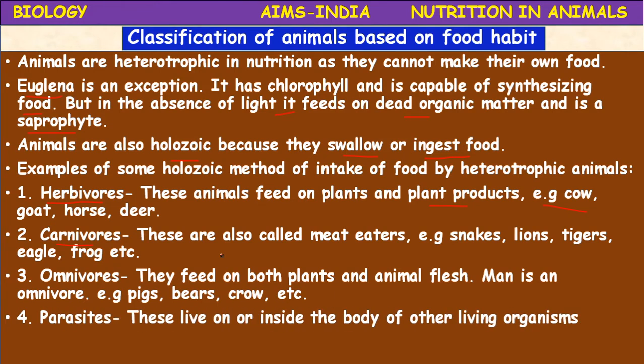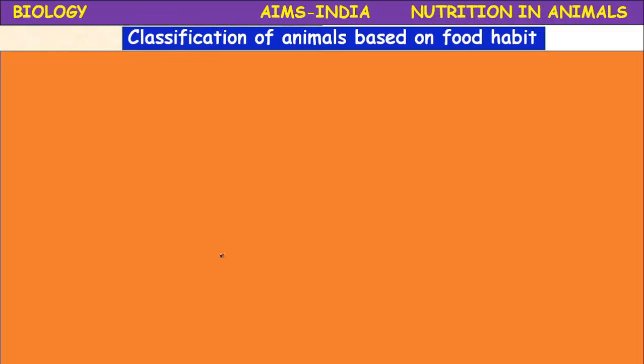And next category is parasites. Parasites means these live on or inside the body of other living organisms. A parasite cannot synthesize its own food and depends on other organisms for its food. That organism which provides food to the parasite is called a host. Sometimes these parasites may kill the host also. So let us know more about these parasites.